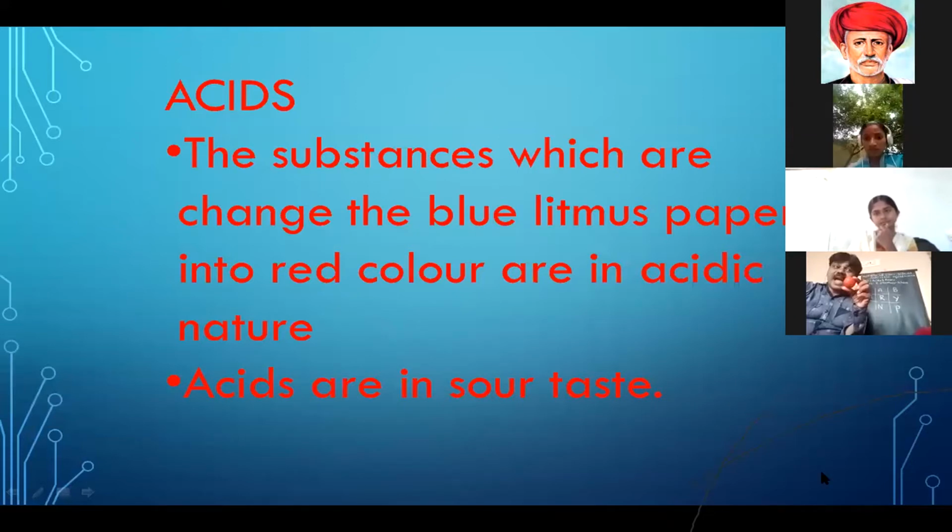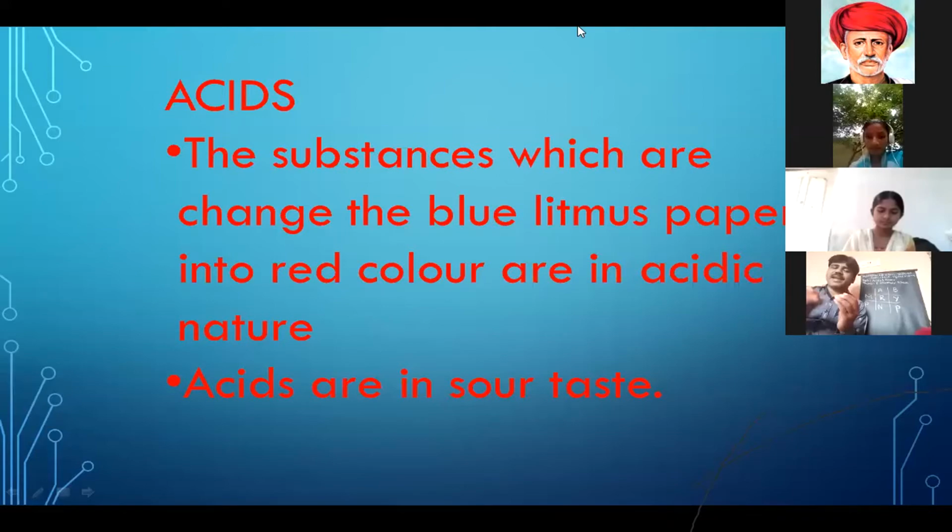These are all substances having acidic nature. We use these substances every day in our daily life. They also contain some acid. For example, in tomato, oxalic acid is present. In lemon, citric acid is present.